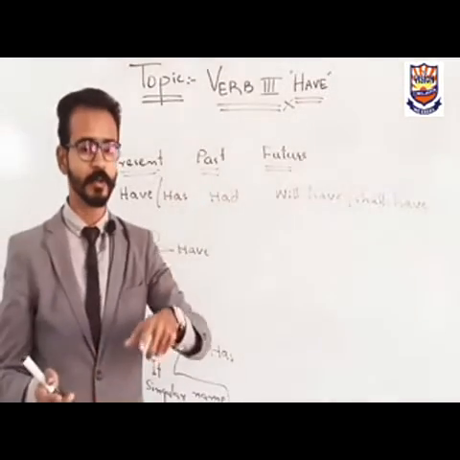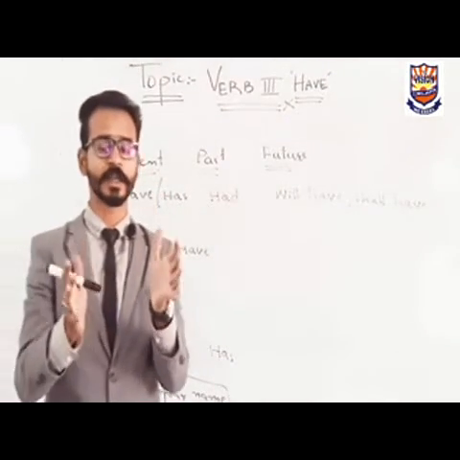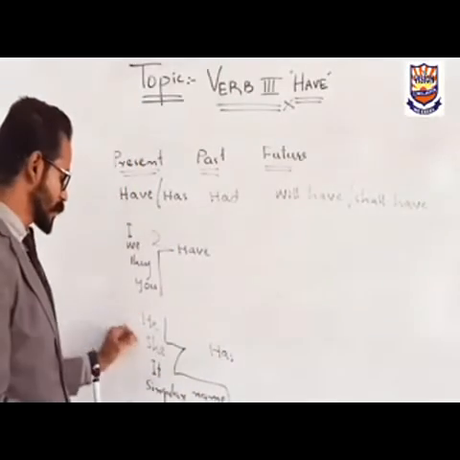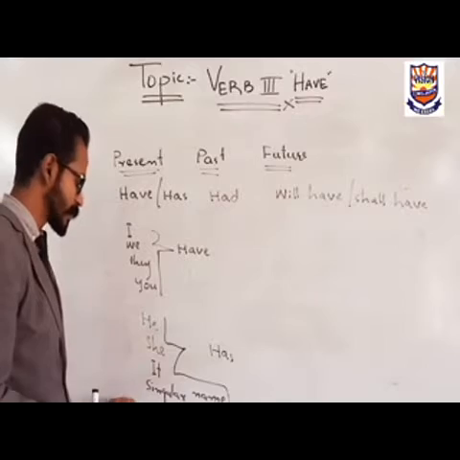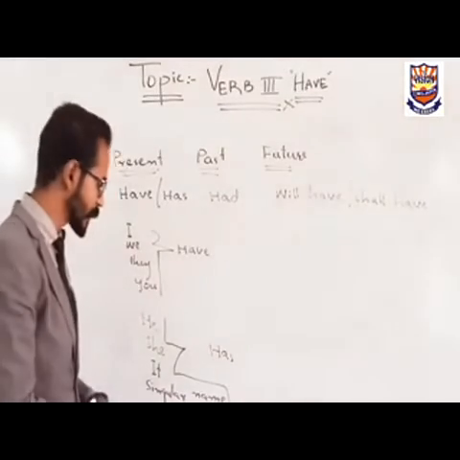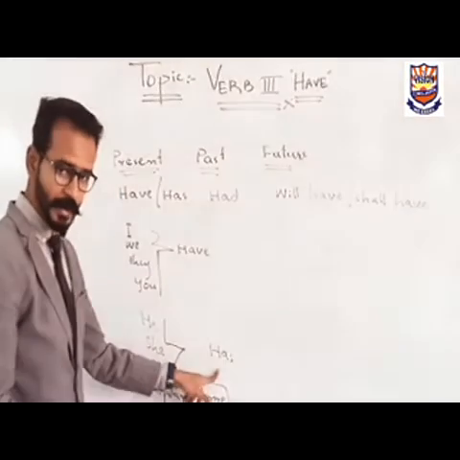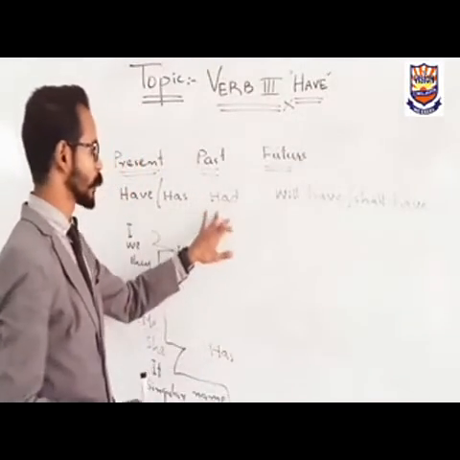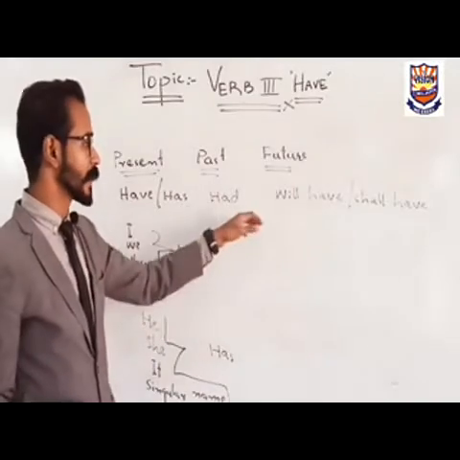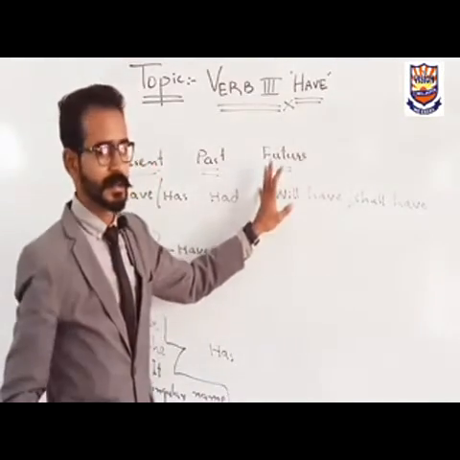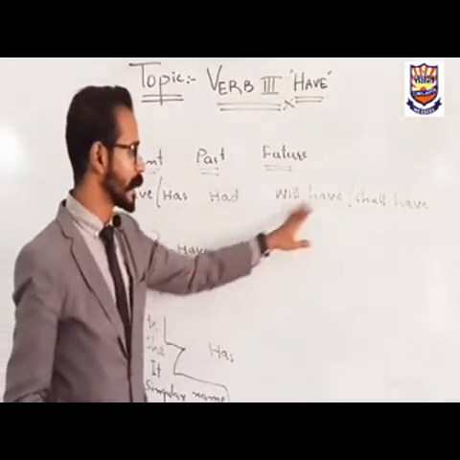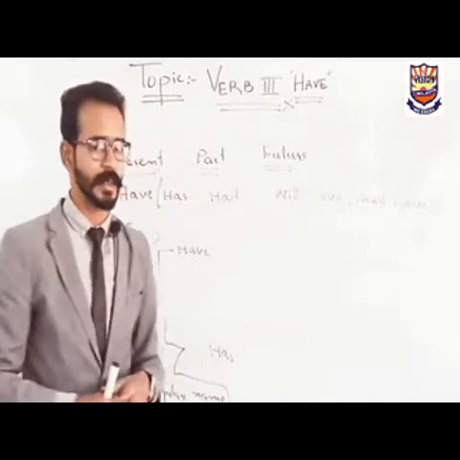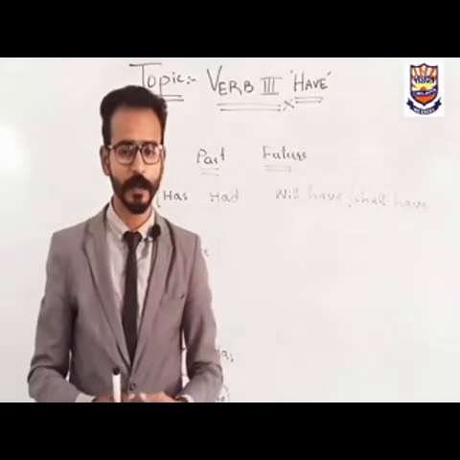But if we are talking about the third person singular and we use a third person singular as the subject in our sentence, like he, she, it, or a singular name, we will use has with them. Clear? And if we are talking about past time, we will use the past form of have, and we will put had. Clear? And if we are forming sentences of future time, we will use will have or shall have. Clear, guys? And you know the difference between them, and we have discussed it in our previous topic.